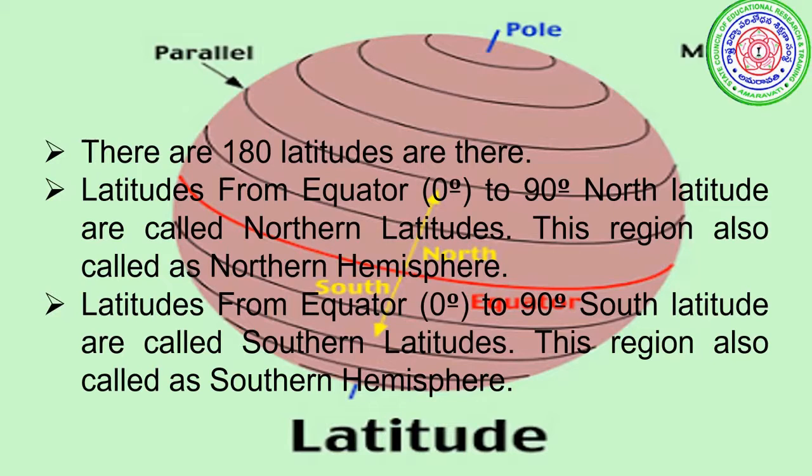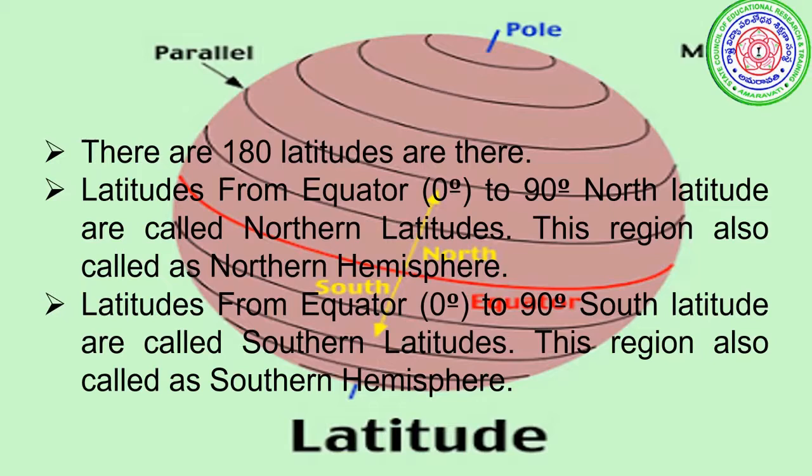Latitudes from the equator, 0 degrees, to 90 degrees north are called northern latitudes. This region is also called the northern hemisphere. From the equator to the north, there are 90 degrees. These are called northern latitudes, and this region is the northern hemisphere.